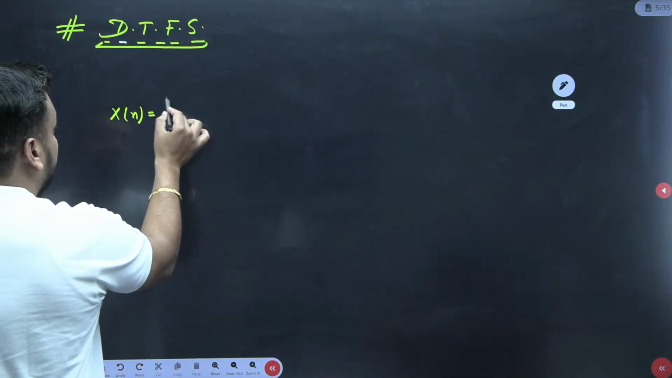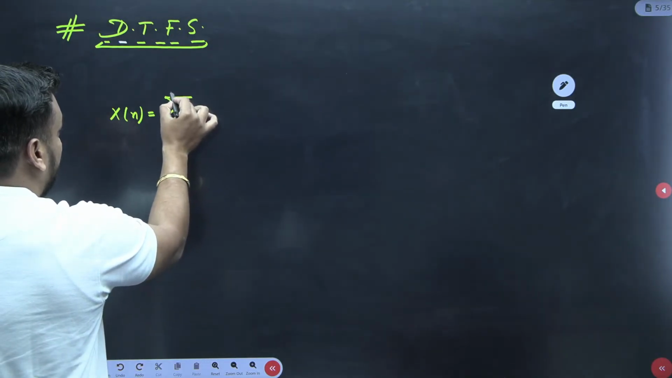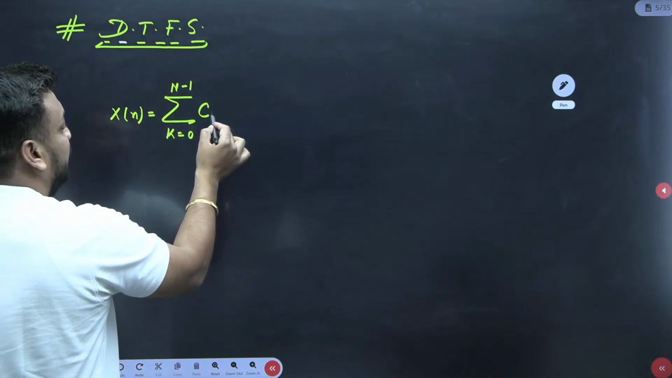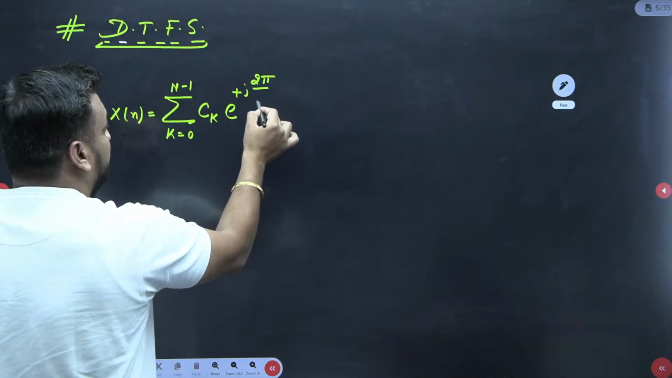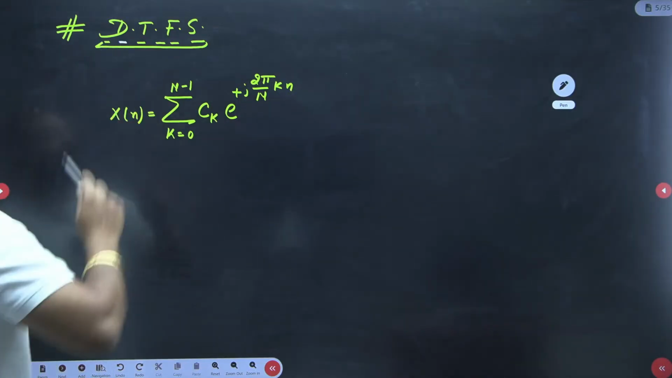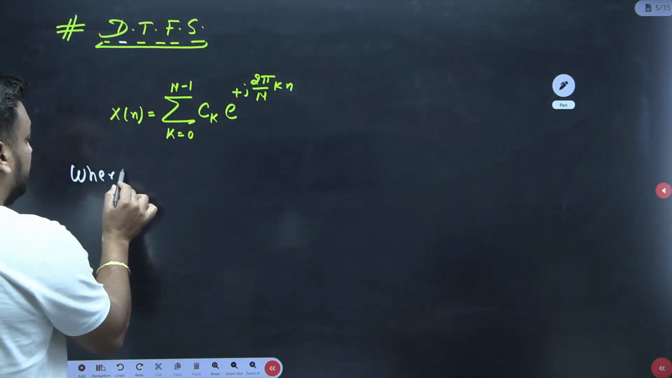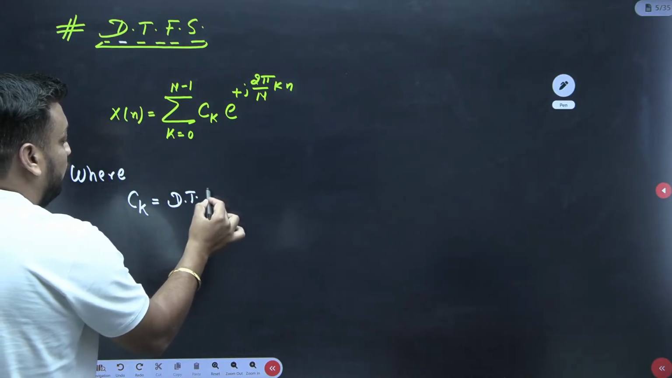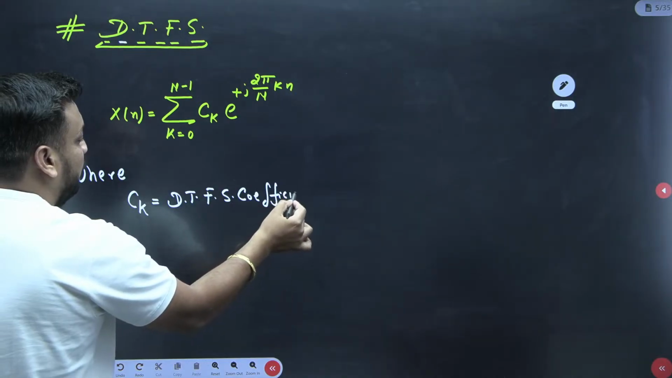So x of n is nothing but sigma of k equal to 0 to N minus 1, if I am relating the Fourier series coefficient, c_k e to the power plus j 2 pi upon capital N into kn. So this is my formula of DTFS, discrete time Fourier series, where c_k is nothing but the discrete time Fourier series coefficient.